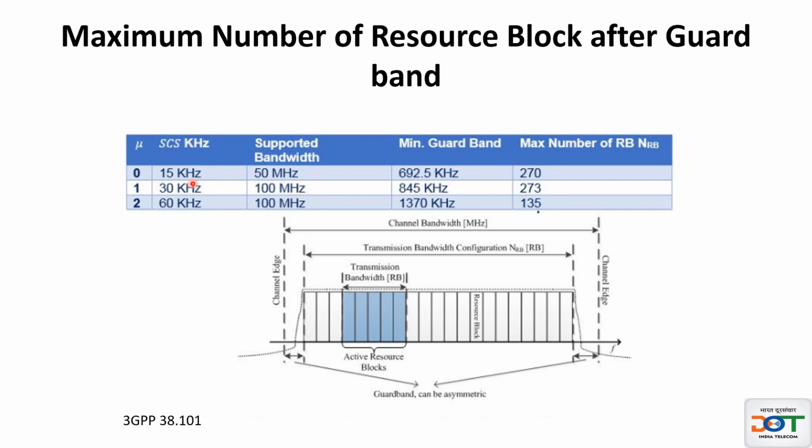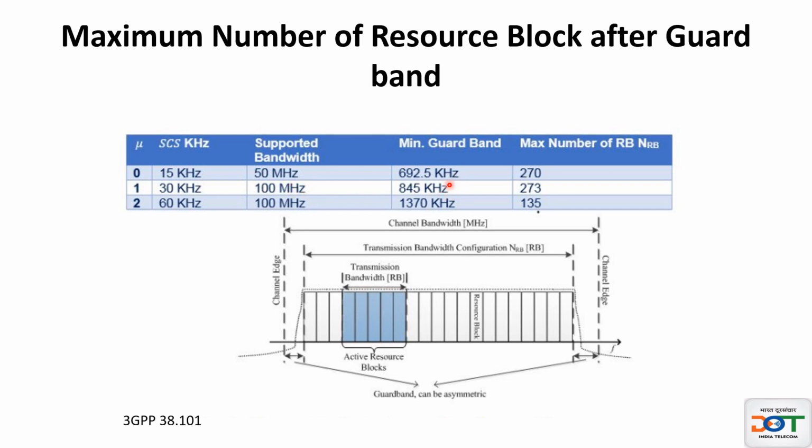Similarly, if you go to 30 kilohertz subcarrier spacing, that is numerology 0, and if you assume you have 100 megahertz bandwidth, from that you just reduce this 845 kilohertz from both sides as guard band, and the remainder you divide by 30 kilohertz, you will get the number of subcarriers.